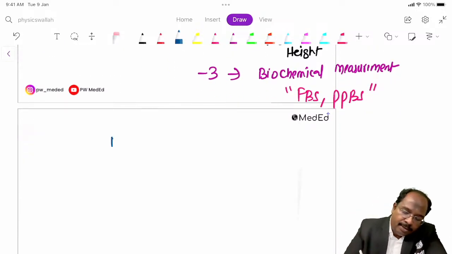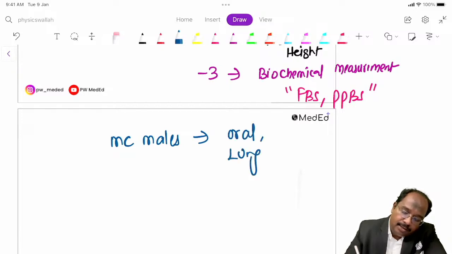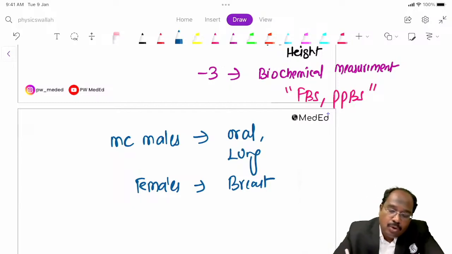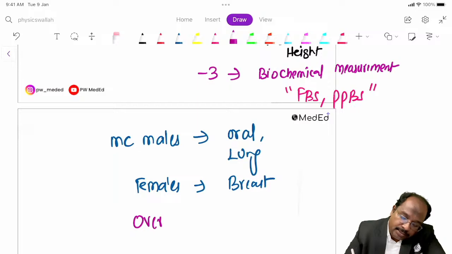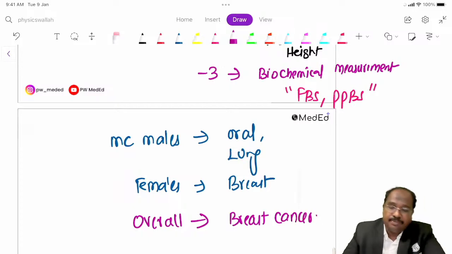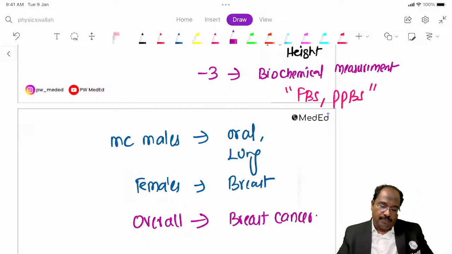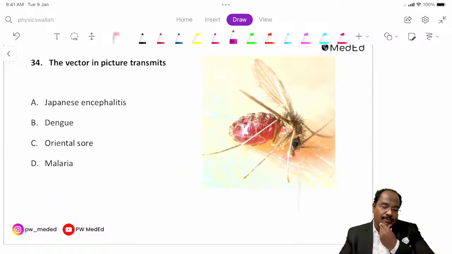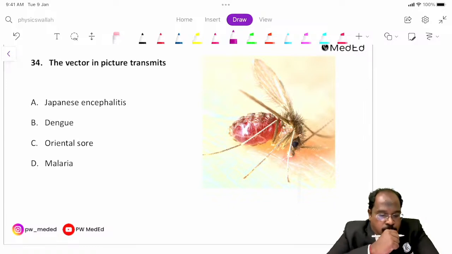NCD: what is the most common cancer among males in India? In India, the most common cancer is oral followed by lung. For females, it is breast cancer. Overall, if you take overall, it is breast cancer. Guys, overall. Not lungs, man. It's oral. First is oral, followed by lungs. We are talking about India.